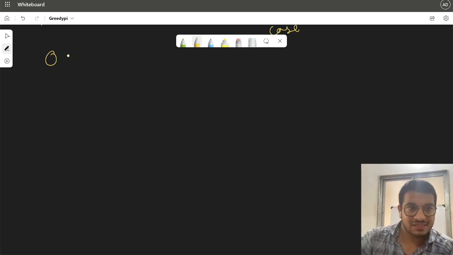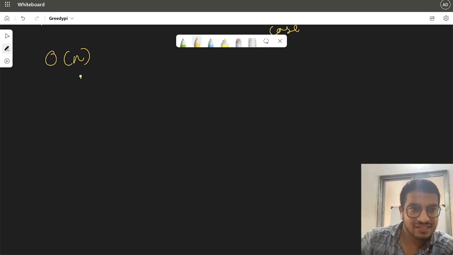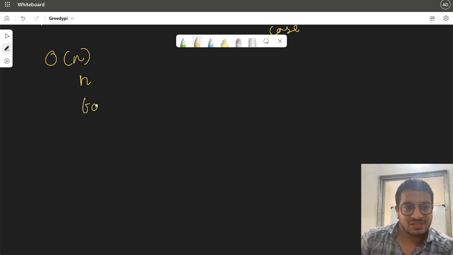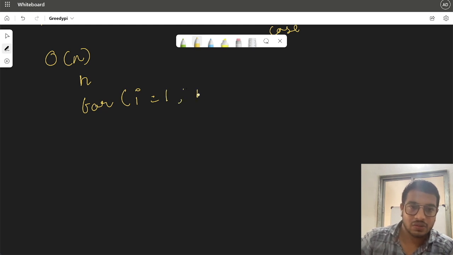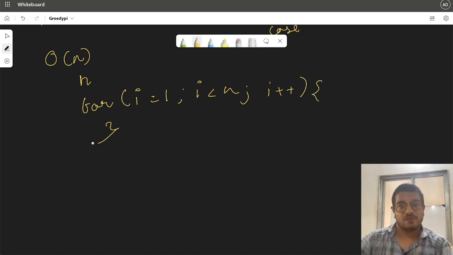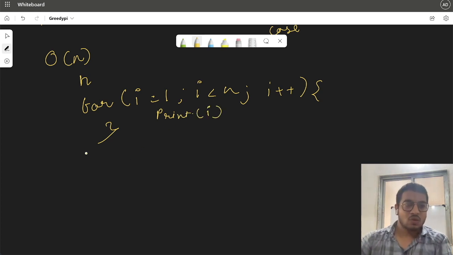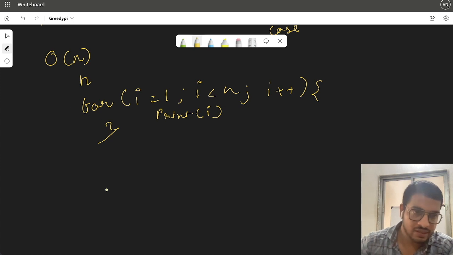So now let's understand what is big O of n. Okay. So big O of n is nothing but when n is the input, you will just simply use one loop in which I will go from 1 to n. Just that. If there is one loop, then it is big O of n complexity. Like if you are printing i. So now why is it big O of n?